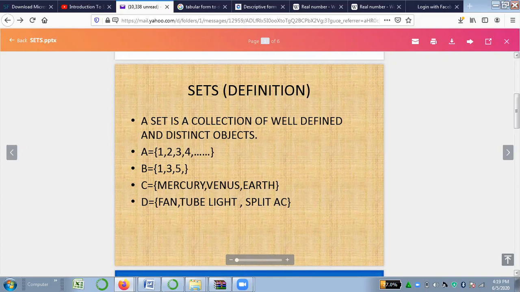So first of all, well-defined means anything which is clearly defined to you. Just like someone says, make a set of days. How many days are in a week? So you can make a set: Sunday, Monday, Tuesday, Wednesday, Thursday, Friday, Saturday. But if someone says to you, make a set of talented students in your class, you cannot make a set, because talented is a word which is not well defined.